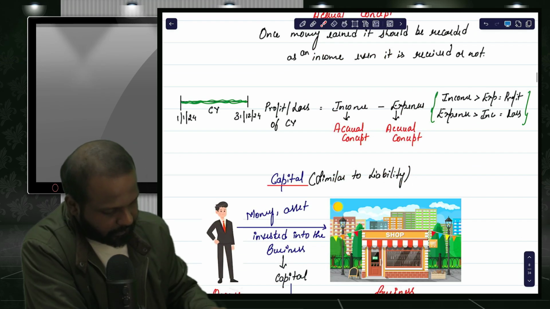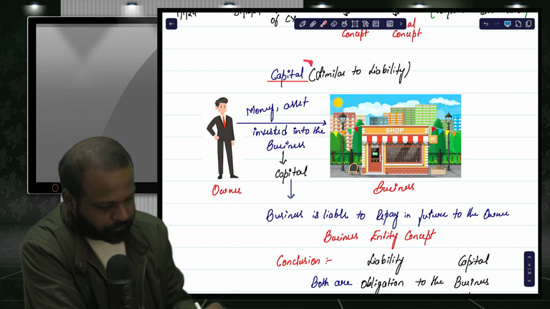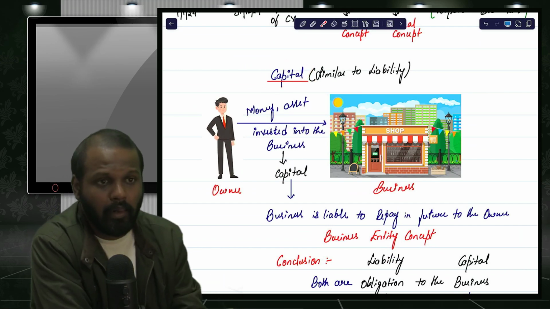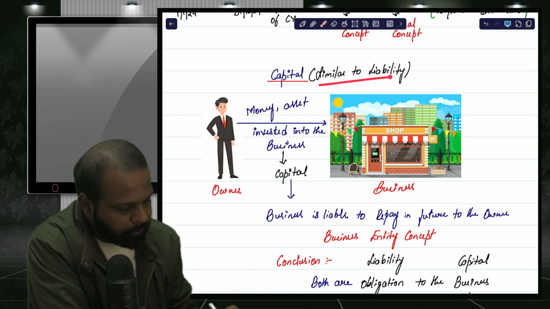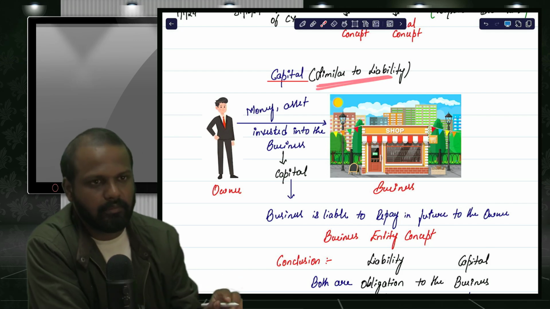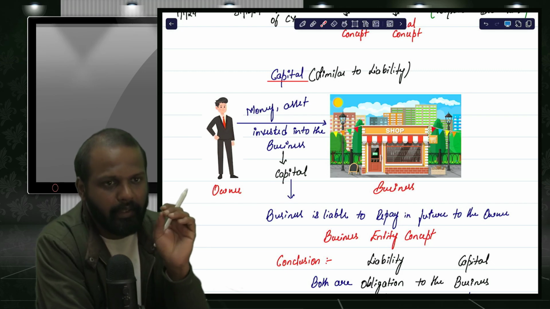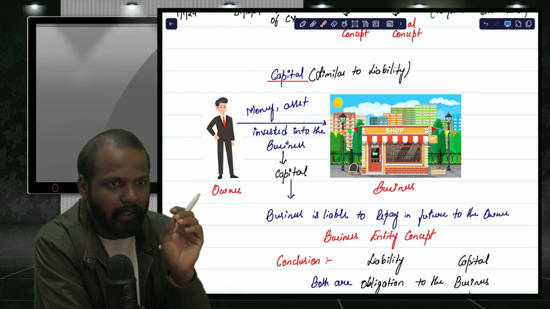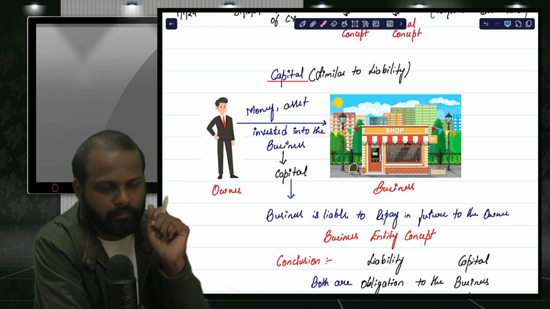So now we'll understand what you mean by capital. Capital is very much similar to liability. The meaning of liability and capital is similar, with only one difference.